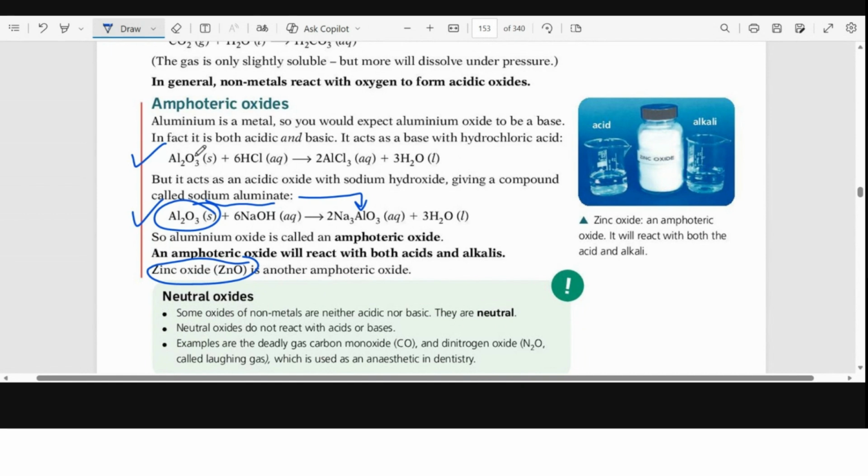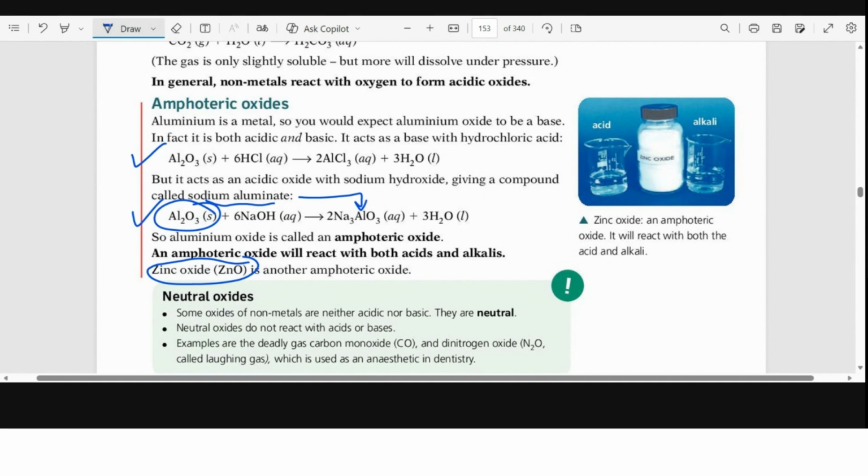Now let's react Al2O3 with HCl. It will form aluminium chloride and water. Here it is acting as a base. So when it reacts with an acid, it forms a salt and water. And when it reacts with sodium hydroxide, which is a base, it will make salt and water again. But here the name of the salt is a little bit difficult: sodium aluminate.